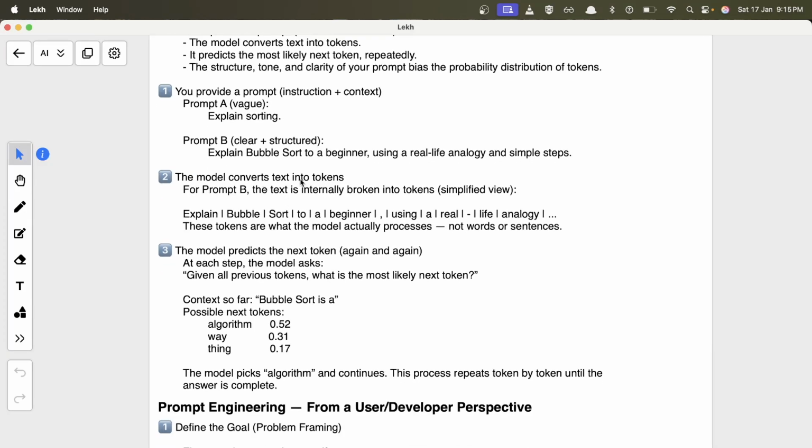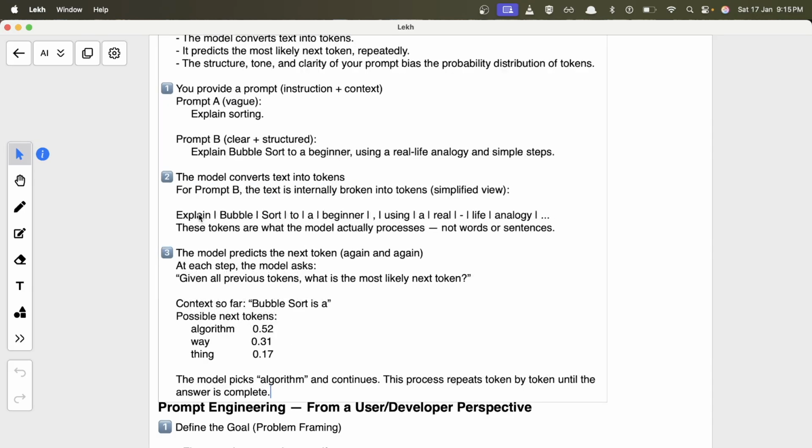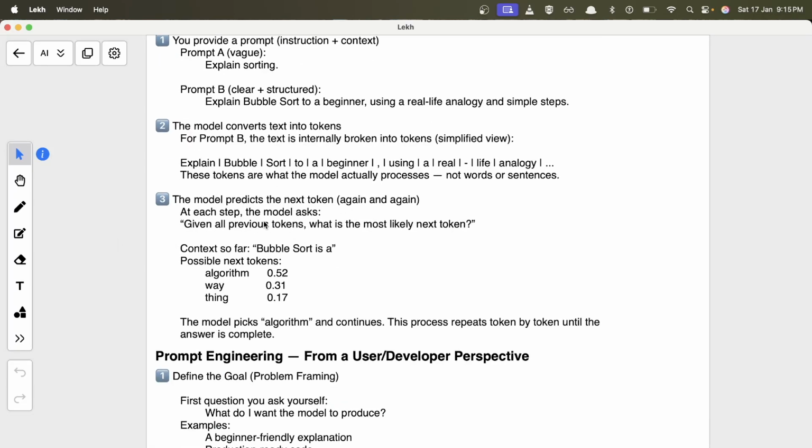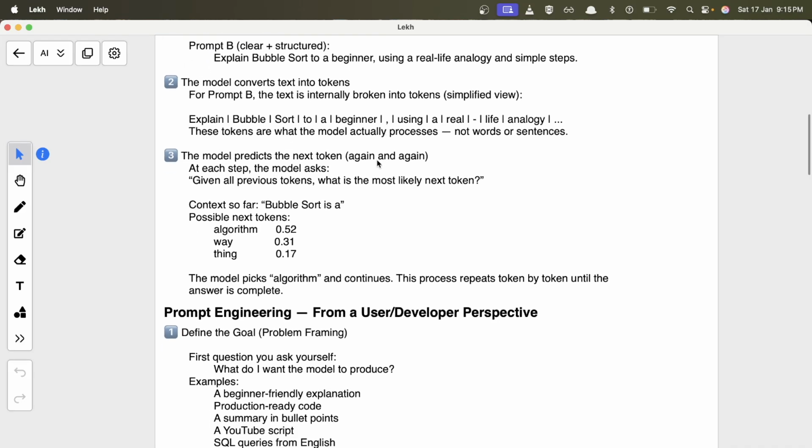Then the model converts text into tokens like this. Explain bubble sort: each word here is a token. Explain is a token, bubble is a token, sort is a token. Then the model predicts the next token again and again. For example, for each word that it wants to give you in the response, it asks something like this: given all the previous tokens, what is the most likely next token? Right now the tokens are these: explain bubble sort to a beginner, and all these are the tokens it already has, which it got from your prompt.